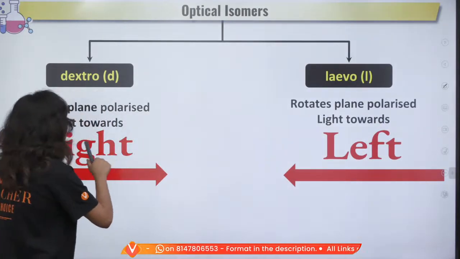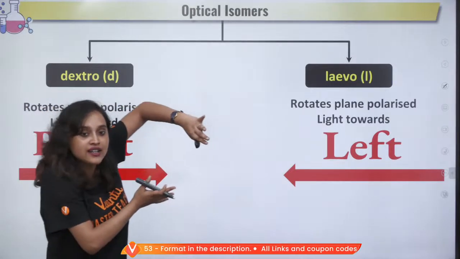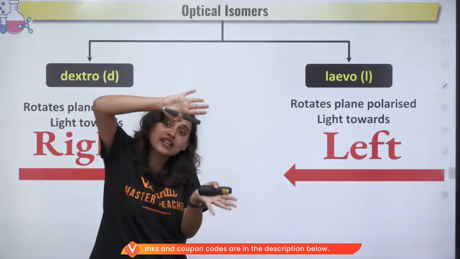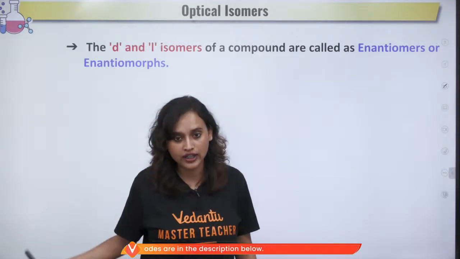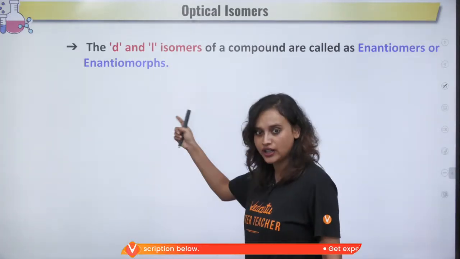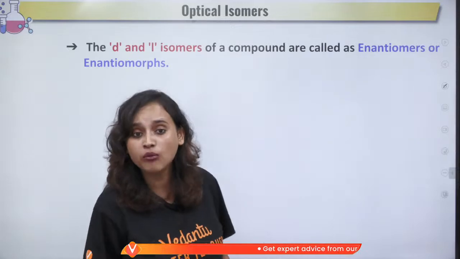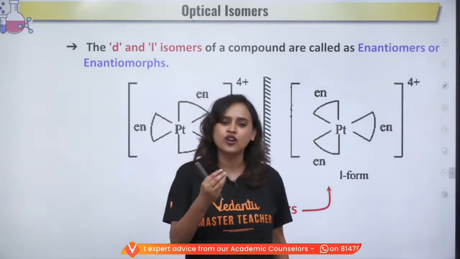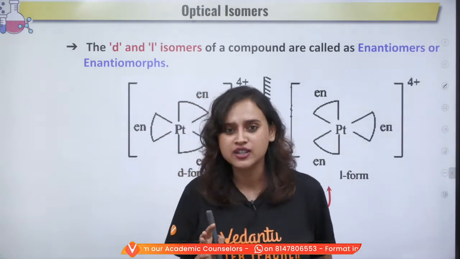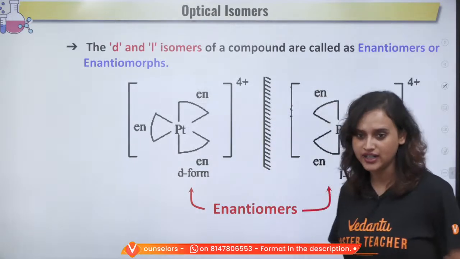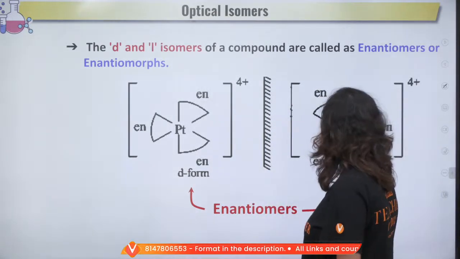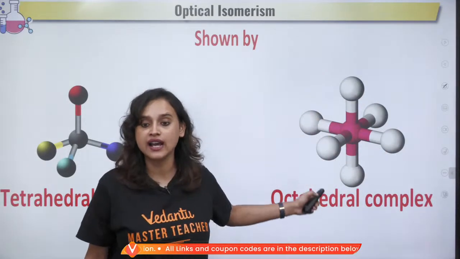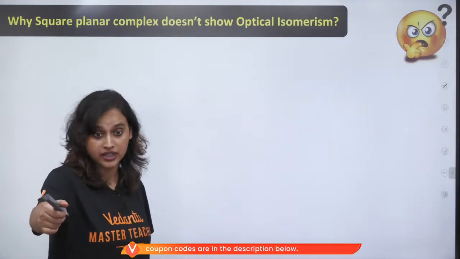So dextro, D, rotates the plane polarized light towards the right side. The levo ones rotate the plane polarized light towards the left side. These dextro and levo isomers are called enantiomers or enantiomorphs. Again, you have learnt this a lot in organic chemistry, and whoever has done their organic chemistry very well will definitely remember this. Again, they are shown by tetrahedral complexes and octahedral complexes. Yes, Captain Jack, absolutely right.